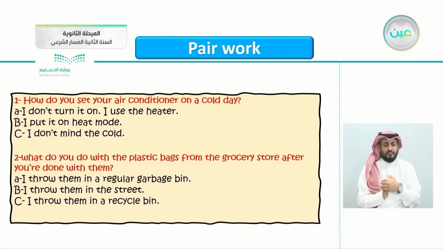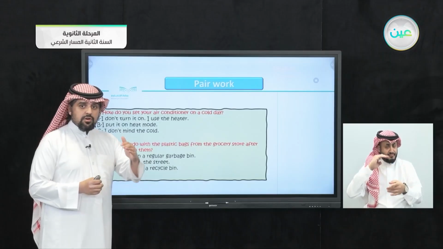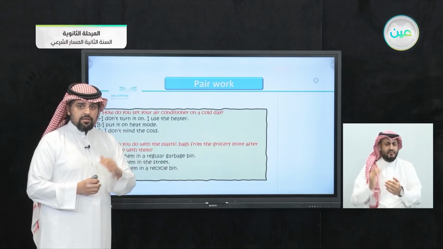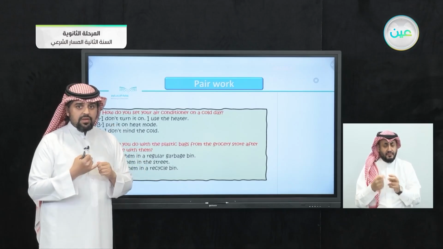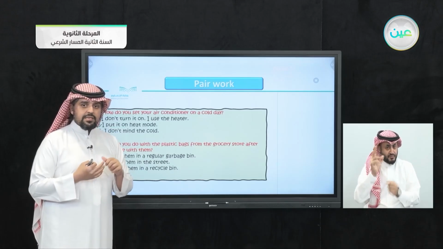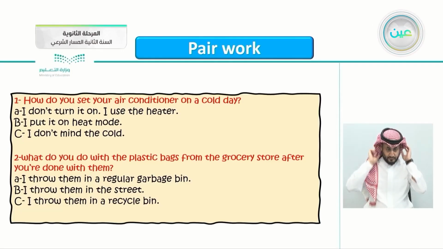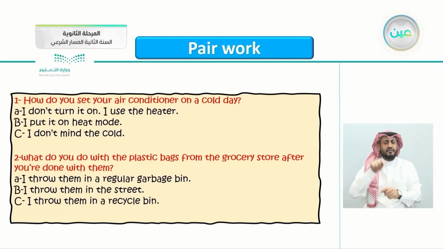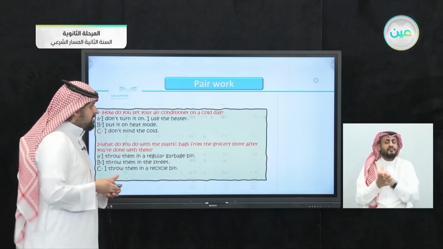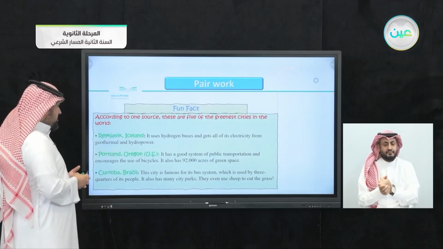So these are 2 questions that I came up with regarding going green. Try to come up with 3 more. Each question, just like these, has 3 multiple answers. The closer you go to C, the higher your points are. So A is 1 point, B is 2 points, C is 3 points. Ask your classmates to check how green your class is.